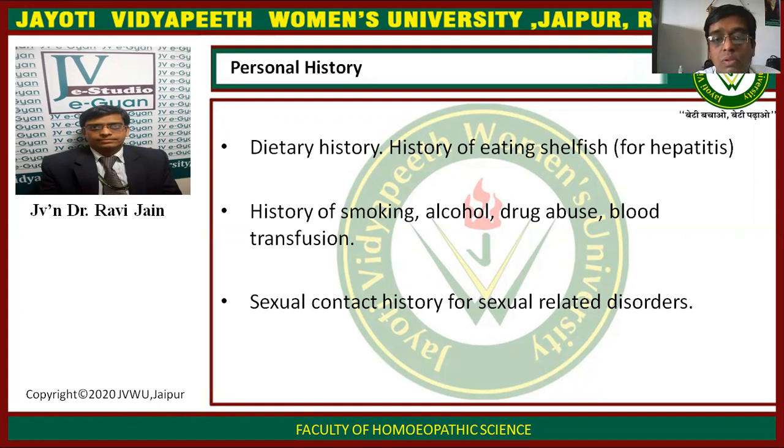You have to inquire about the history of any kind of smoking, alcohol, drug abuse, blood transfusions, etc. Because these things are directly related to the development of GI complaints. Smoking is directly responsible for the development of ulcers, peptic ulcers, especially alcohol, drug abuse, and blood transfusion. These are directly or indirectly responsible for the development of GI disorders. Sexual contact, for the sexual history related disorders, needs to be discussed.